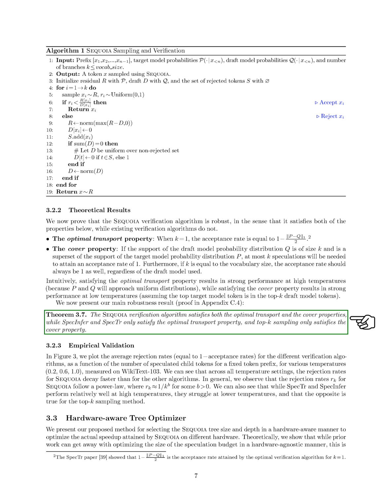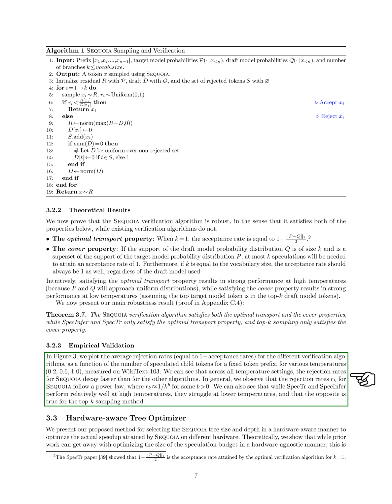Section: Empirical Validation. In this section, we delve into the empirical validation of our work. We begin by examining the average rejection rates, which are essentially the inverse of acceptance rates, for various verification algorithms. These rates are plotted as a function of the number of speculated child tokens given a fixed token prefix, across different temperature settings, 0.2, 0.6, 1.0, using the Wikitext 103 dataset for measurement.